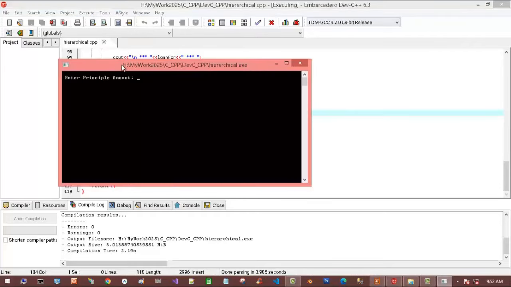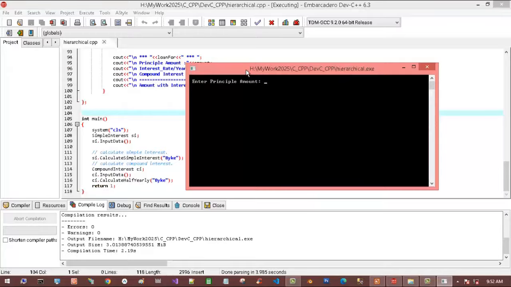Okay, now according to our example, enter amount. So this is our principal amount. The rate is like 9% per year, and months like 24.